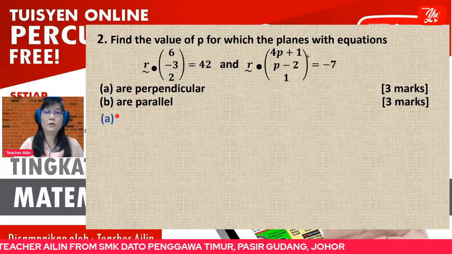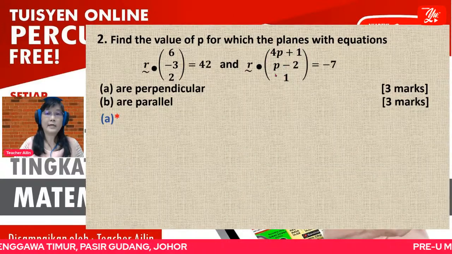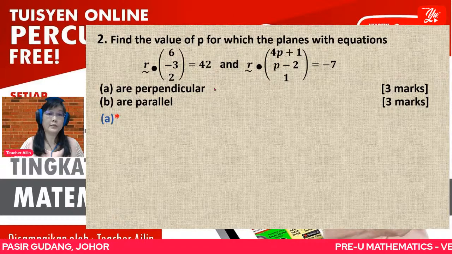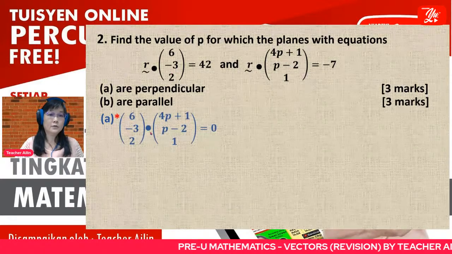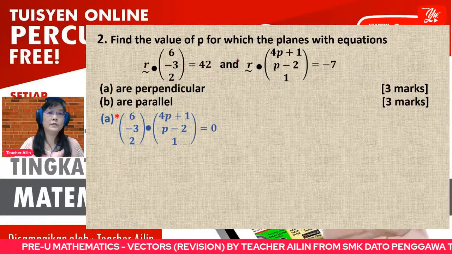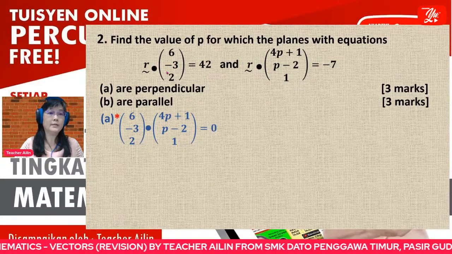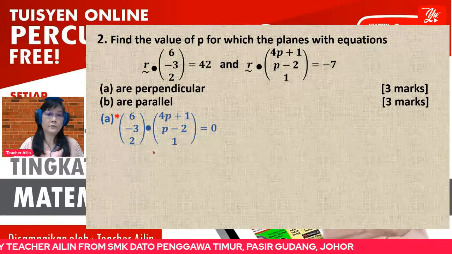We will take the normal vector from each of the planes as the direction vector to do the calculation. So since these two planes are perpendicular, we can use dot product. The relationship between these two normal vectors, they are perpendicular. So we use dot product to find this.